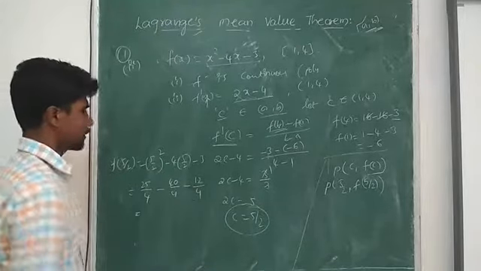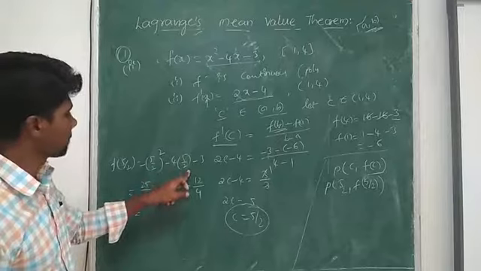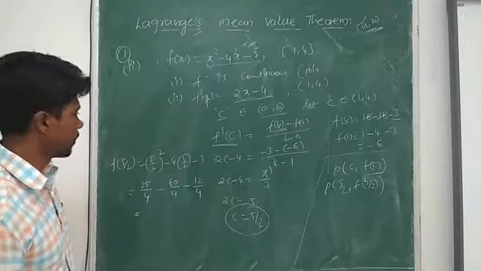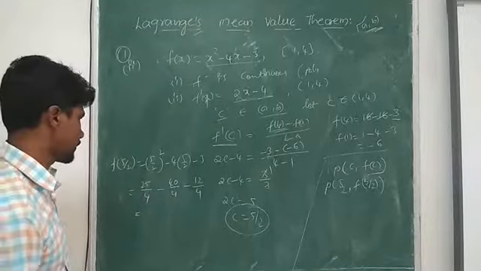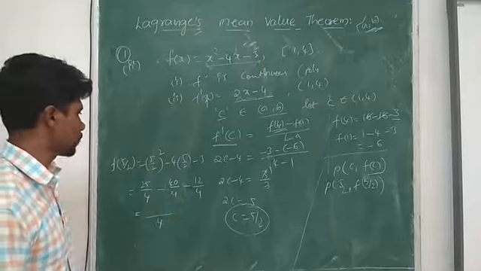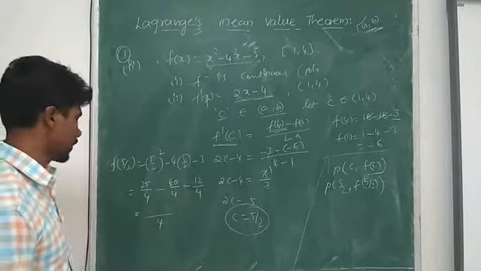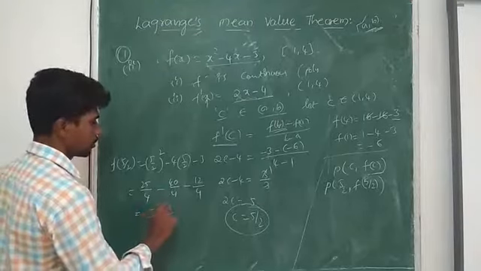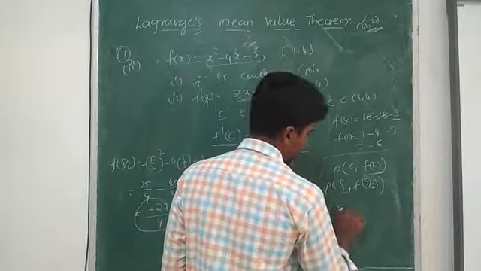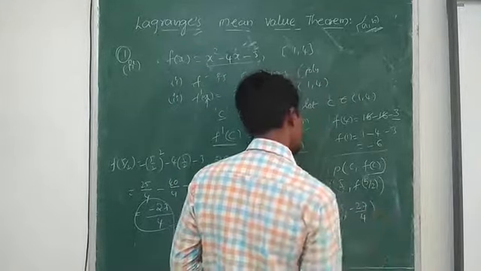So I get denominator 4: 25 minus 40 minus 12, which is minus 27. So I get the point P as 5 by 2 comma minus 27 by 4.